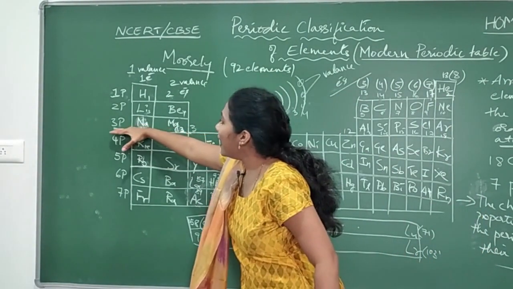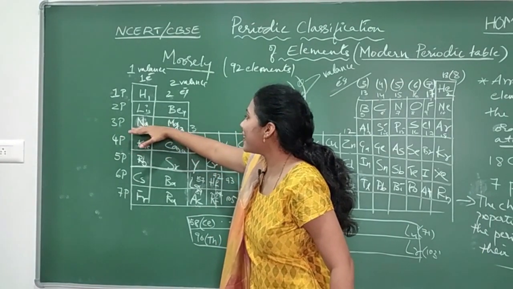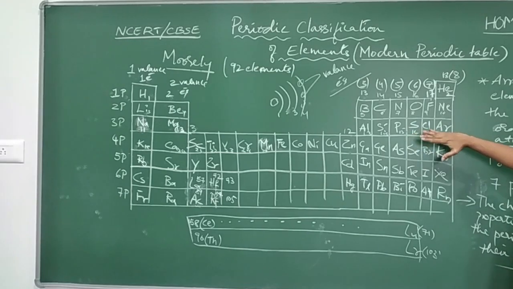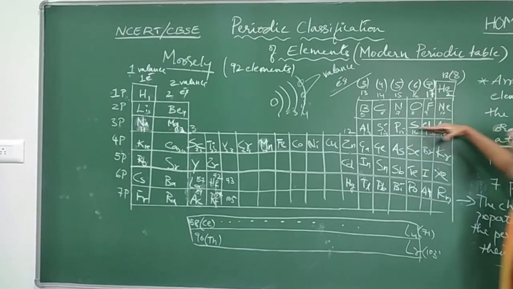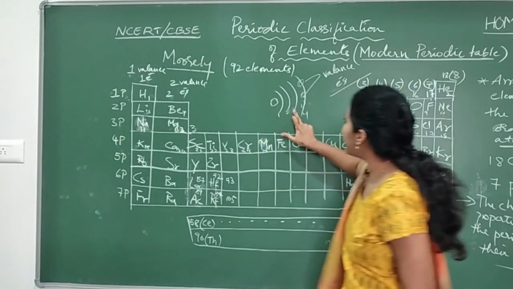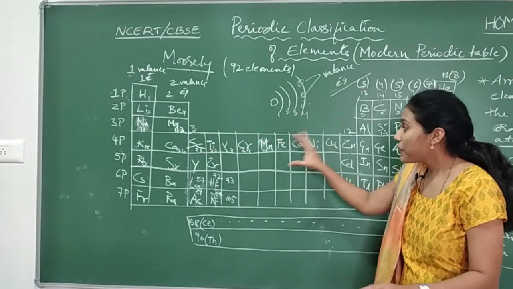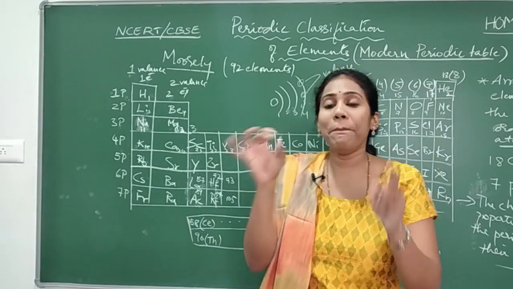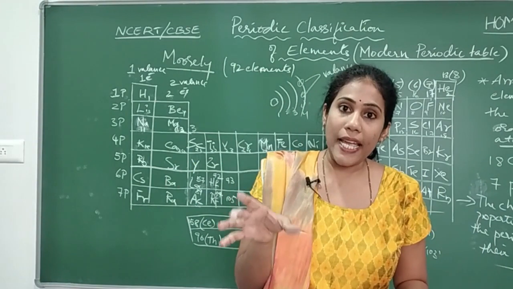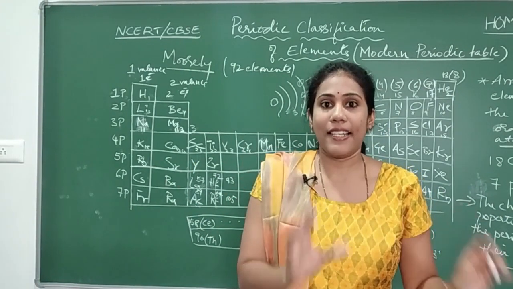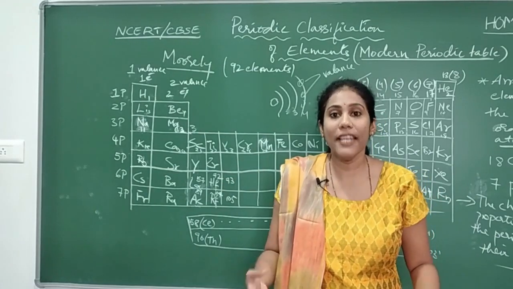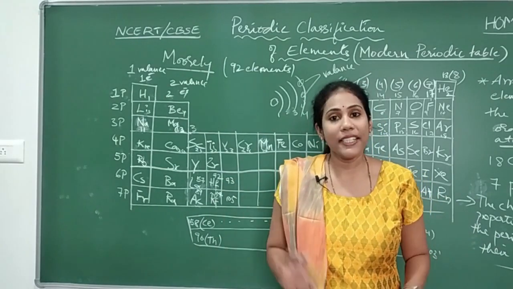Okay, and in the third period, which elements are there? Sodium, magnesium, aluminium, silicon, phosphorus, sulfur, chlorine and argon. In all these elements, the last electron is in the third shell. So if you know the period number of a particular element, you can guess in which shell the last electron is present. That information you can easily predict.